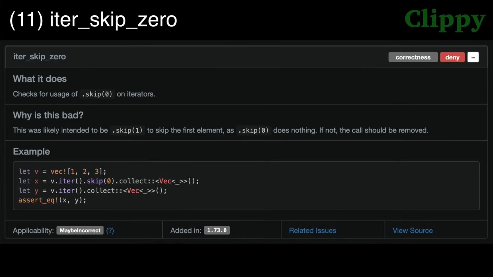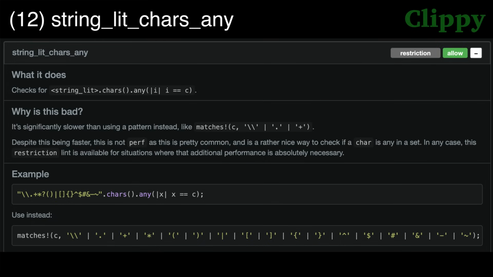Lint 11. This deny by default lint checks for if you pass a 0 to an iterator's skip method. You probably meant to skip something, or if not, you should probably just remove the skip call. Lint 12. String lit cares any. This allow by default lint checks to see if you are iterating through a string of characters, checking if a single character matches any one of them, and recommends using a matches macro instead.